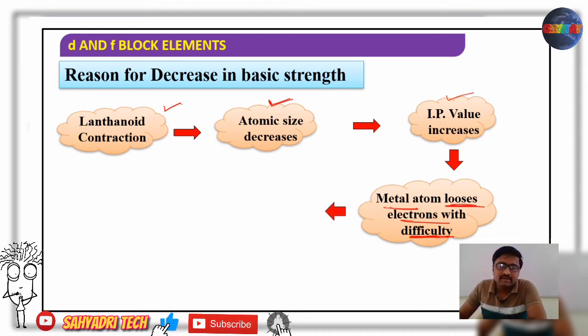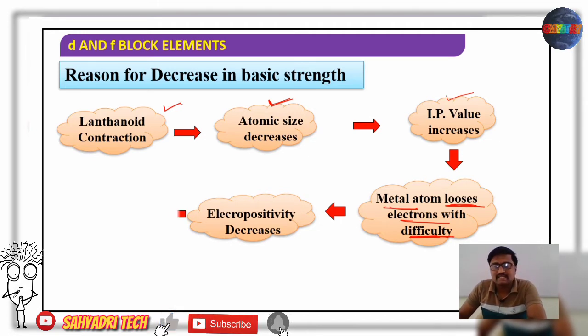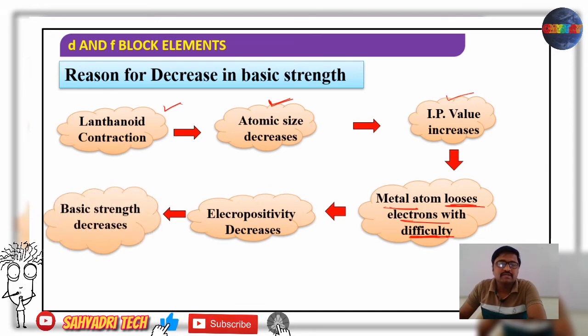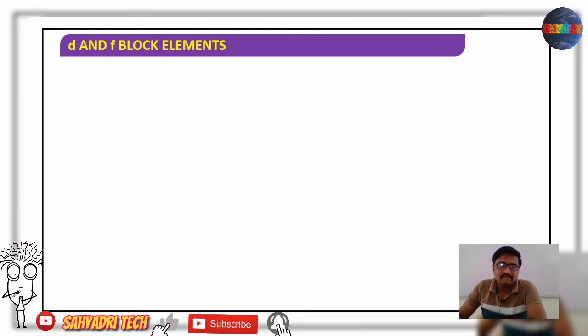If they lose the electron with difficulty, what about electropositivity? Electropositivity decreases. If electropositivity decreases, then what about basic strength? Basic strength also decreases. So that is the reason for decrease in the basic strength.